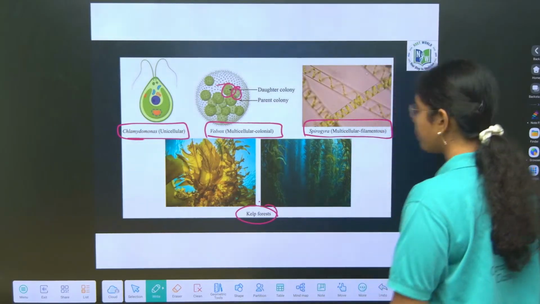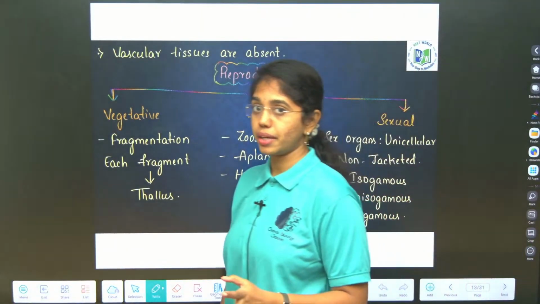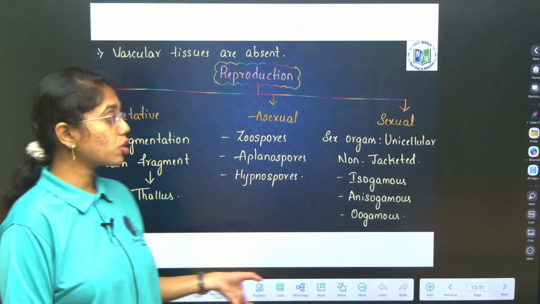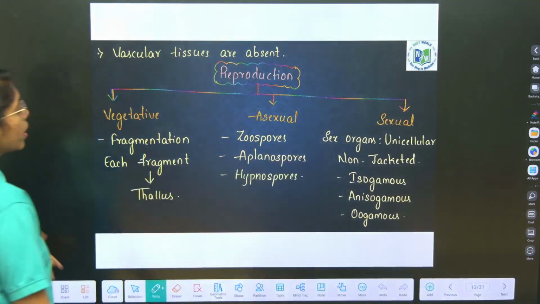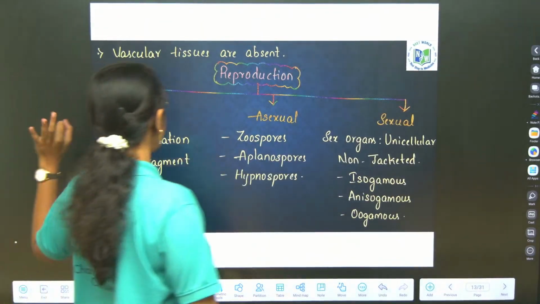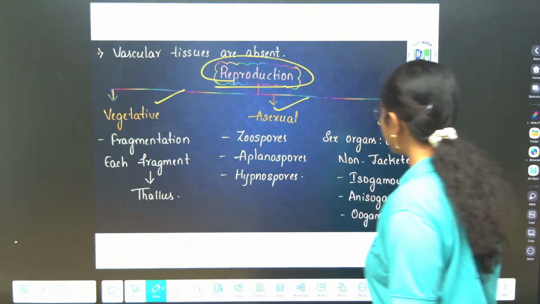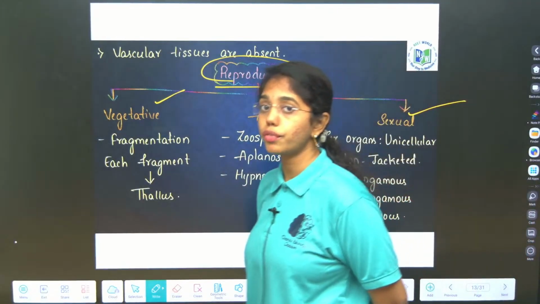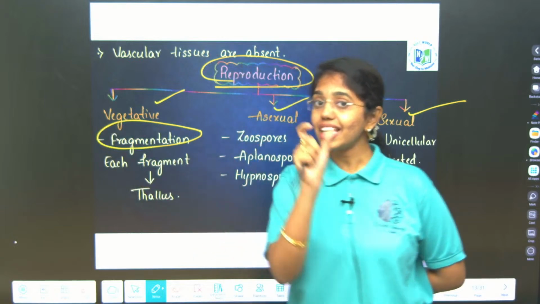Kelps. Next, if you observe, vascular tissues are completely absent. That is why their habitat is mostly aquatic. Now the reproduction is done in three methods as usual: vegetative, asexual and sexual. The most common mode of vegetative reproduction in algae is fragmentation, wherein each fragment